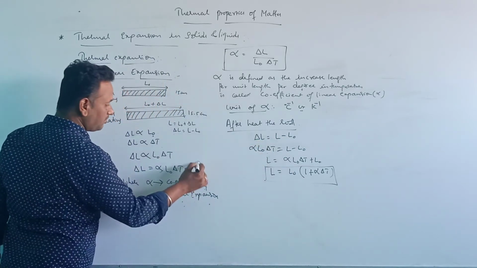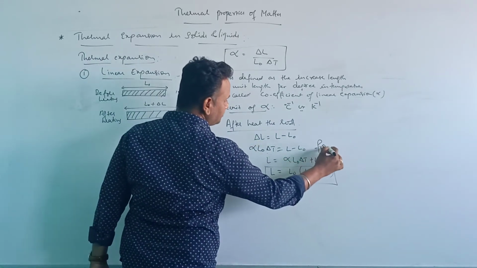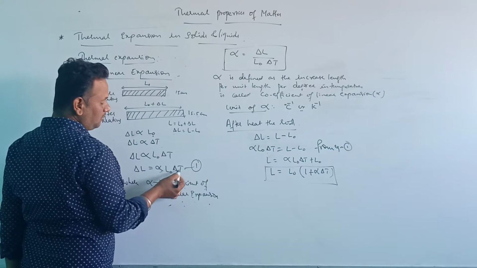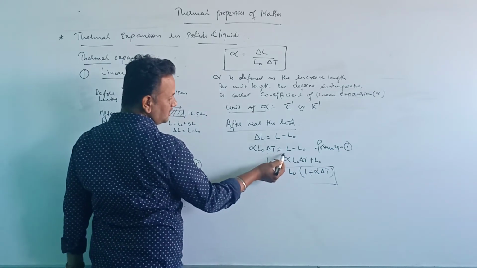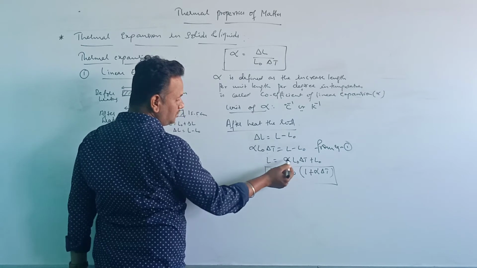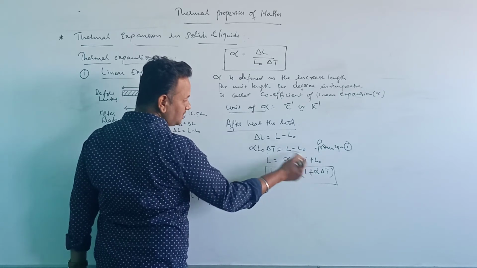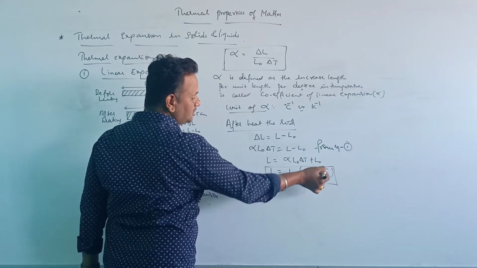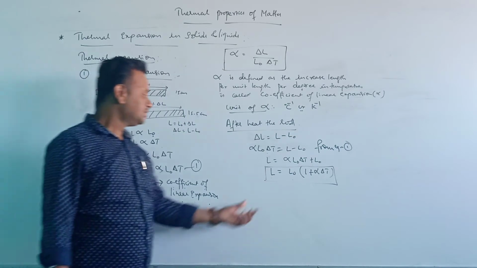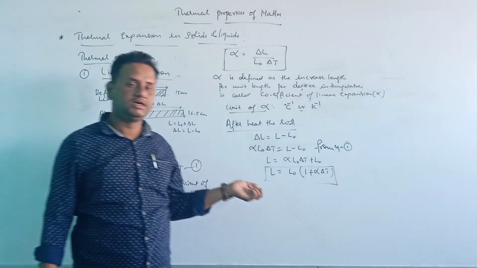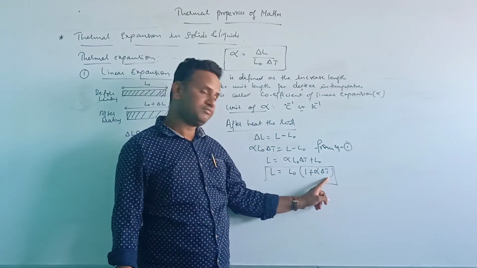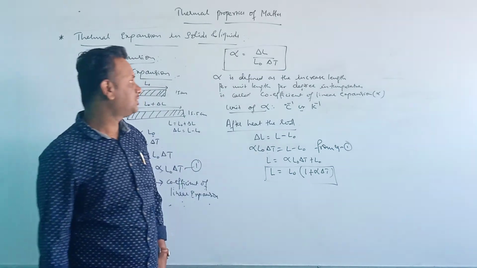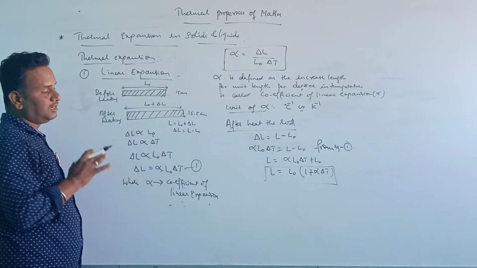Here we take equation number 1. From equation 1, I can write this delta L as alpha L naught delta T. Alpha L naught delta T is equal to L minus L naught. So L is equal to alpha L naught delta T plus L naught. Taking the common term L naught, L is equal to L naught into 1 plus alpha delta T. So this is an expression for the length of a metallic rod after heating, in terms of the increase in temperature, where delta T is the increase in temperature. Okay. So this is all about the linear expansion.